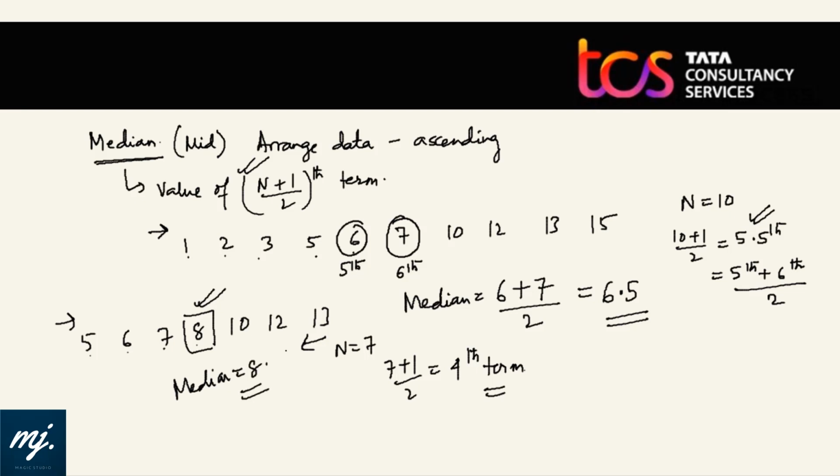Please don't have this wrong notion that in case of odd number we have one median and in case of even numbers we have two medians. We never have two medians. If we end up getting two medians, we will find the average of that. It is always one median. In case of even numbers, the two middle points are there and we need to find the average of that because we should have only one median. And in case of odd number of data, automatically we'll end up getting only one central value. That will be the median of the given information.